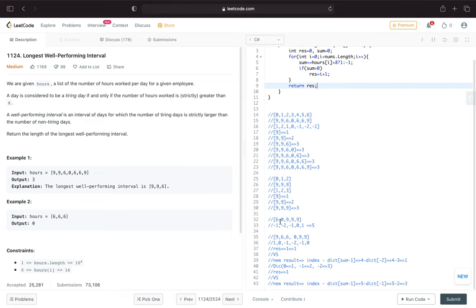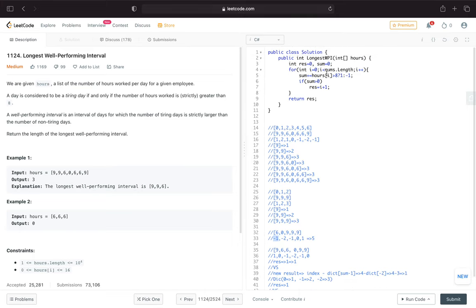For this case, this one is not a tiring day, so we start the sum from 0 and reduce by 1, so minus 1.